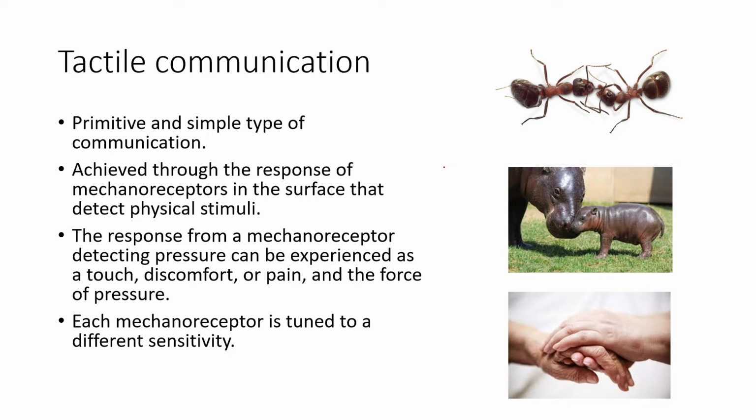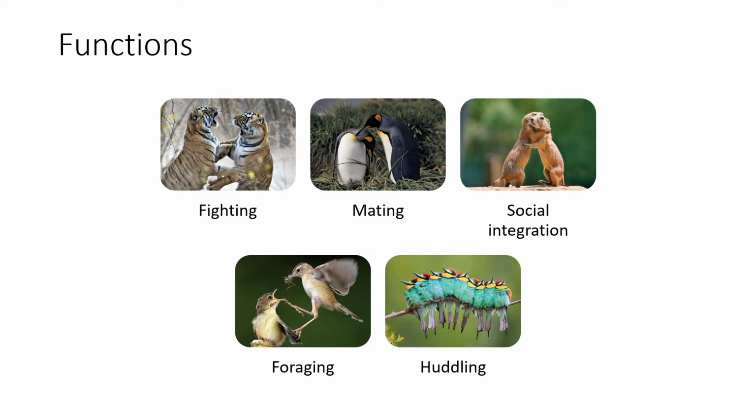It is more primitive, and it is the primary form of transfer of information from our development. We start by touching and feeling things. The functions are in different manners. Whenever aggression or competition is there, there's contact between different organisms which involves fighting. Fighting could be aggressive, so it includes different tactile feedbacks and tactile mechanisms. Then there is mating. Mating rituals sometimes start by tapping, touching, or other non-verbal communication that includes tactile communication.